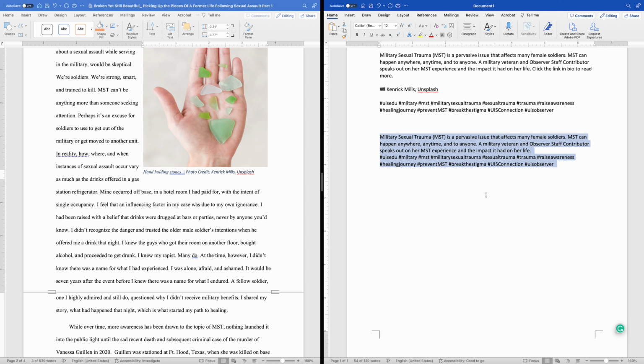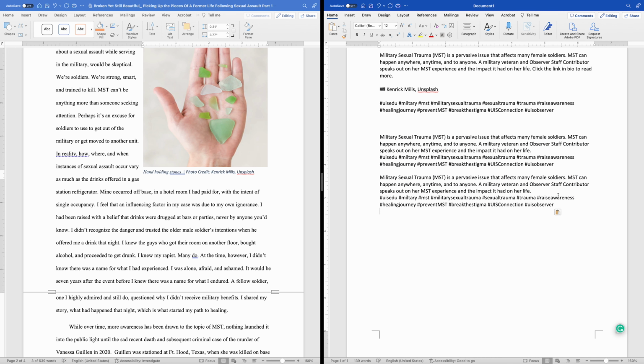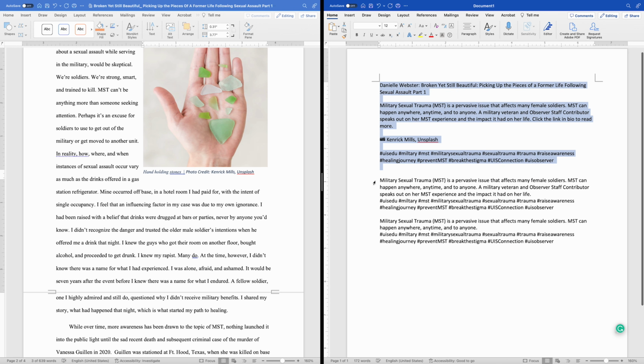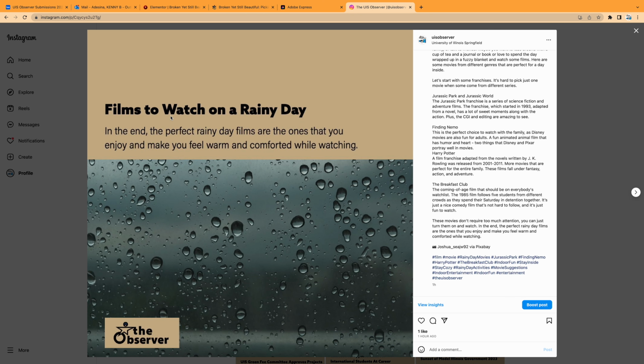And the next one is Twitter. The Twitter caption must be shorter, so I'll remove this part. Quick recap. This is for Instagram, Facebook and LinkedIn, and Twitter. From this example, this is what our post on Instagram looks like. The featured image, the title, and sometimes byline on the text we just edited, which is the caption.